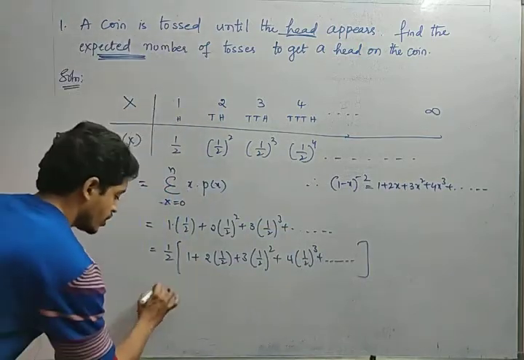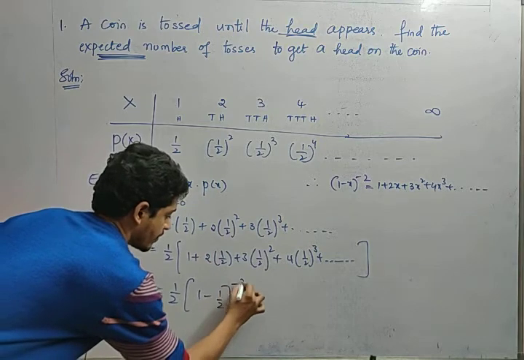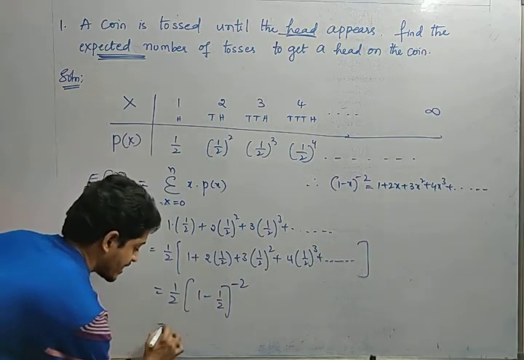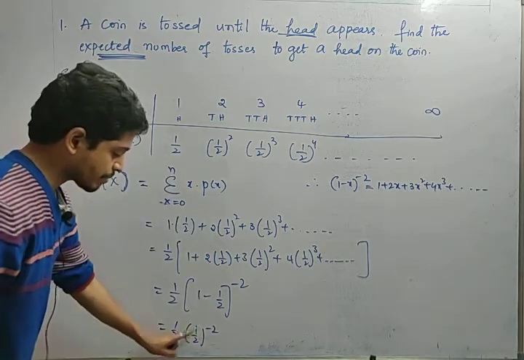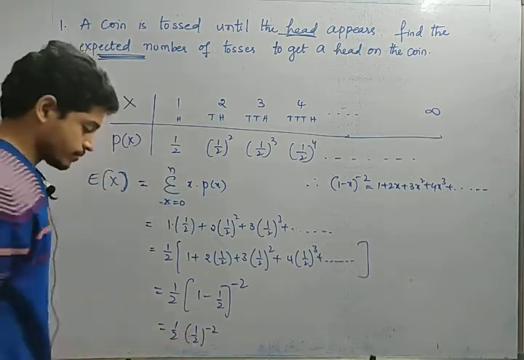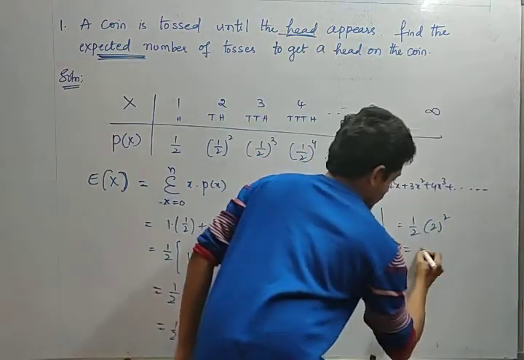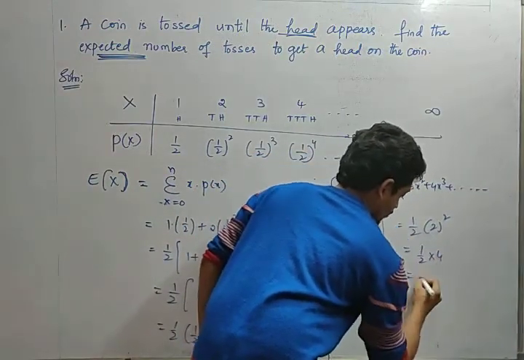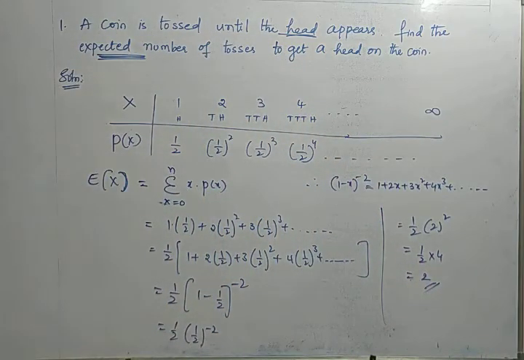1 by 2. So if I apply this formula here, 1 minus 1 by 2 whole power minus 2. 1 minus 1 by 2 is nothing but 1 by 2, right? So 1 by 2 whole power minus 2 is 2 power 2. So how can I write? 1 by 2 into 2 square, that is nothing but 1 by 2 into 4, which is nothing but 2. So the expectation is 2 here. So this is the way we will approach.